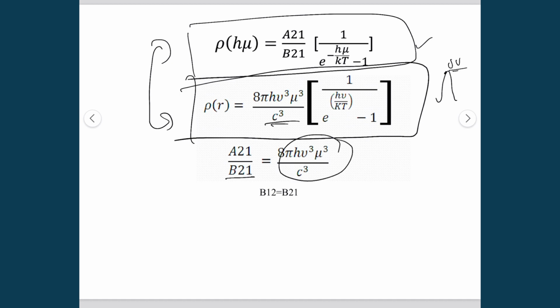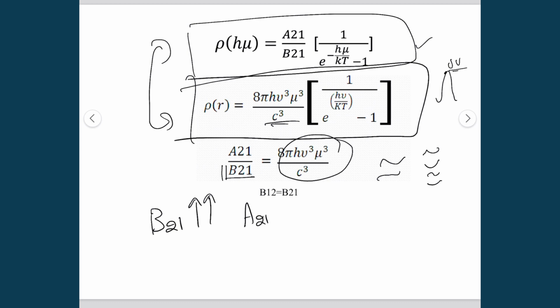It means that laser action can only be achieved if B21, which is stimulated emission, is much higher than A21, spontaneous emission. Of course, if we get more stimulated emission, then we get a more enhanced, coherent beam of light.